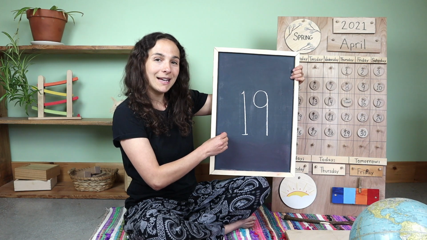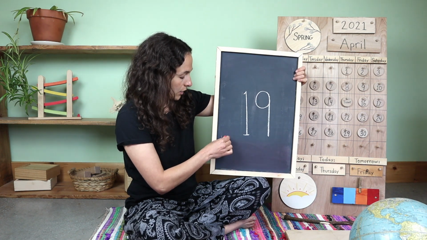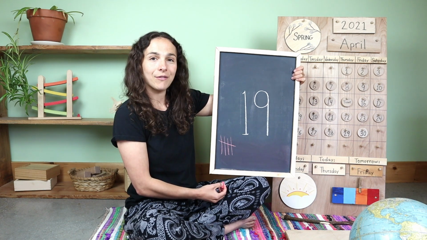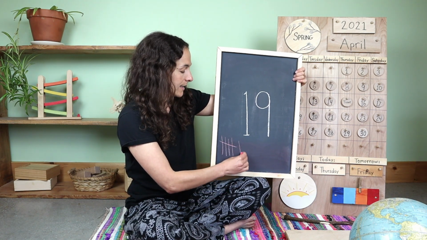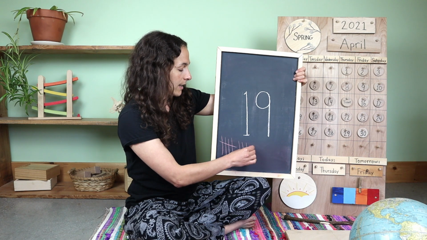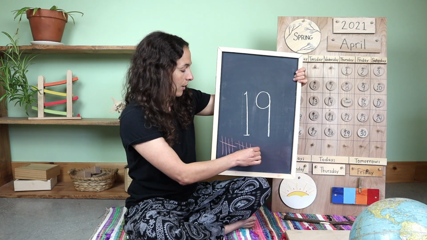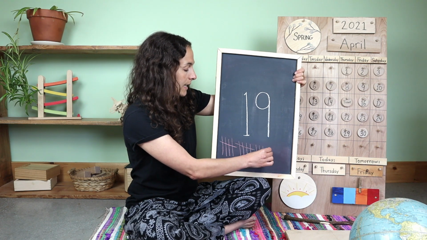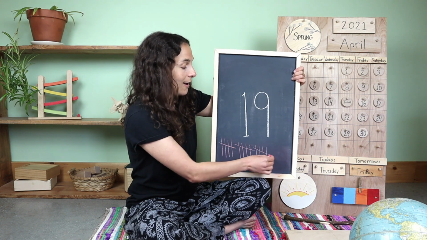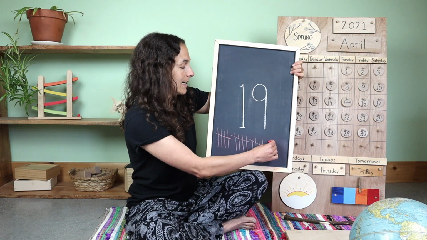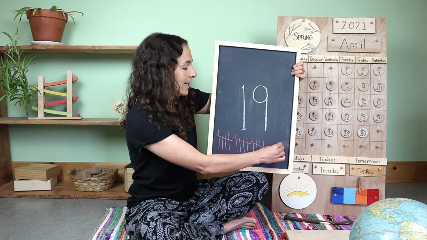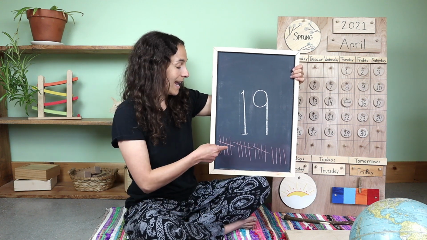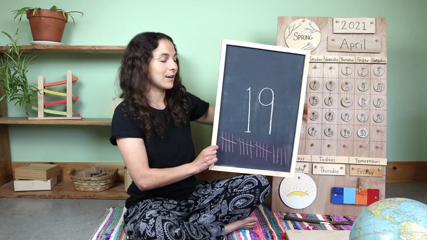Will you count with me? 1, 2, 3, 4, 5 goes across, 6, 7, 8, 9, 10 goes across, 11, 12, 13, 14, 15 goes across, 16, 17, 18, and one more makes 19. 19 tally marks.